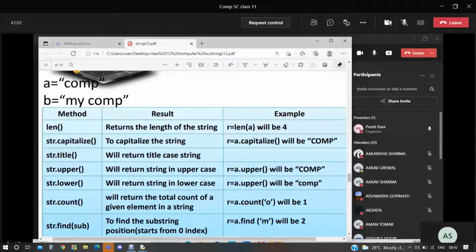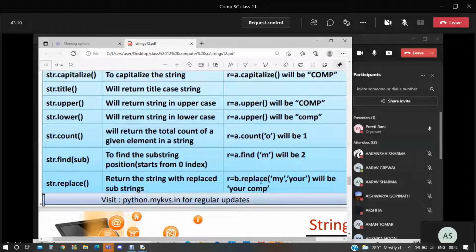Replace. Just B dot replace my with your will give your computer there. My computer was written there, so with the my, it will replace your there. So the string will become your computer. Is this okay? Okay children, you will do this today. Do all these things. I'm just taking your attendance.